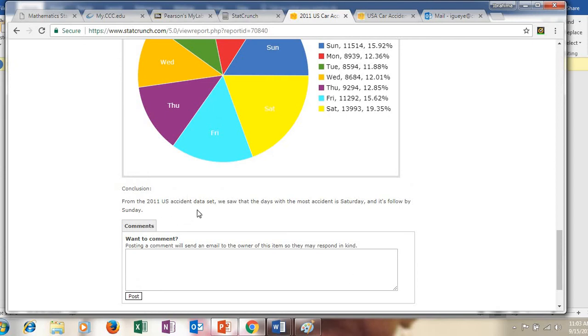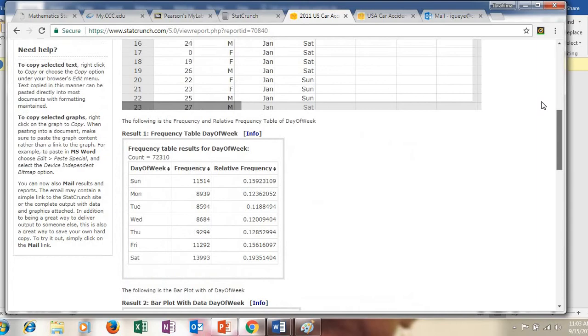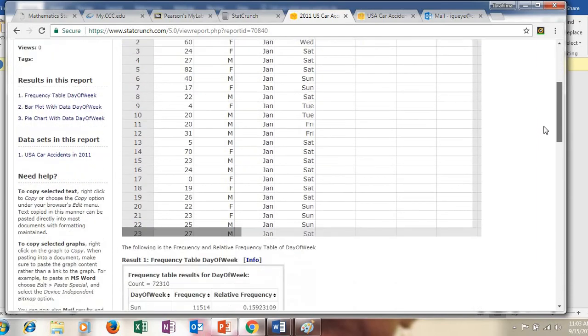So from the 2011 US accident data set, we saw that the day with the most accidents is Saturday, and it's followed by Sunday. So that's very short. Okay. So this is one way to make a quick report of this huge data set.